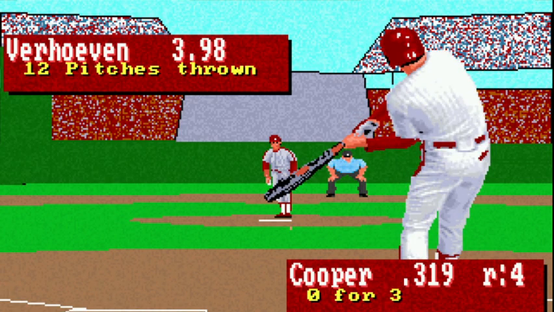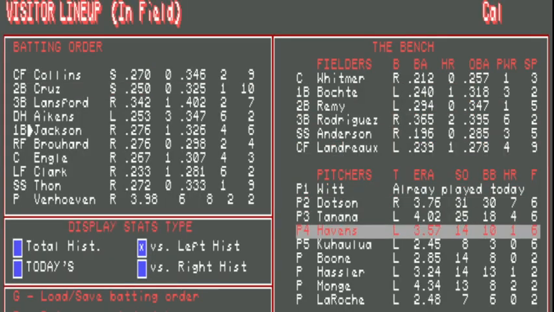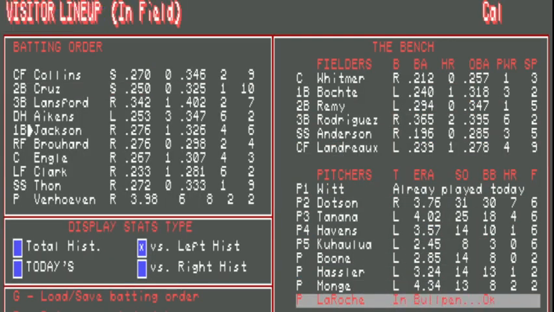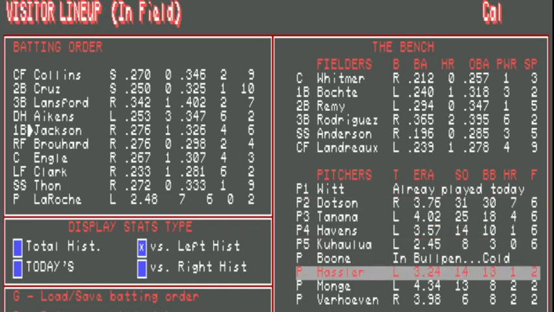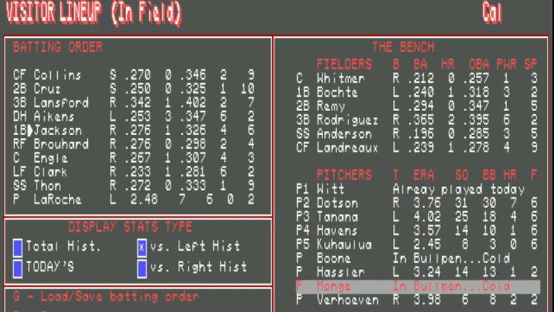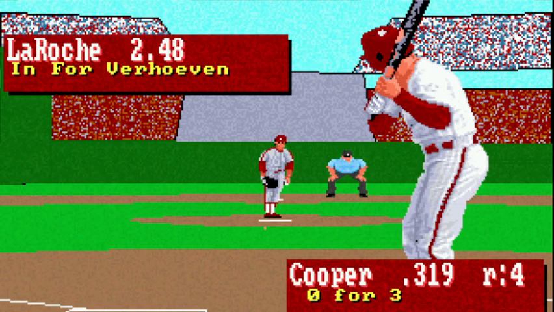So I think, let's check our lineup here. If we go to LaRoche now, he's okay. We're going to get Boone up and Sid Manja.